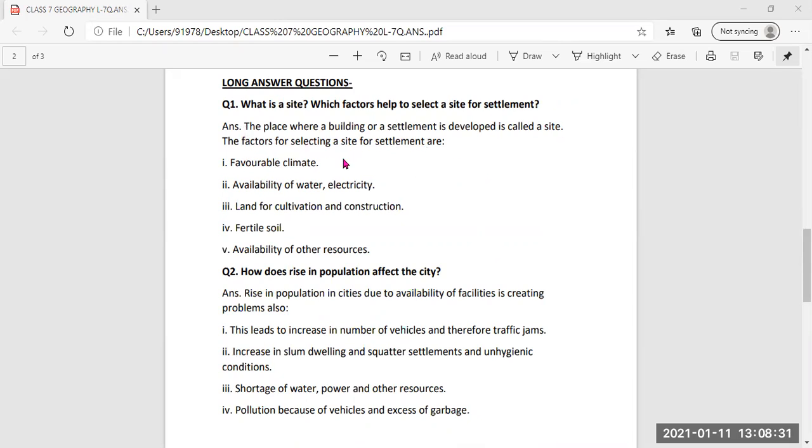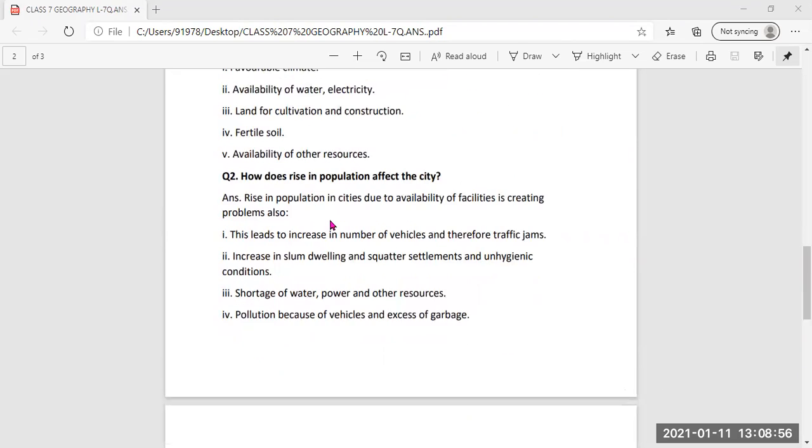The factors for selecting a site for settlement are: favorable climate should be there, availability of water and electricity should be there, land for cultivation and construction work should be there, then fertile soil should be there for the cultivation of crops, and finally availability of other resources should also be there so that the settlement can be made in that particular land area.